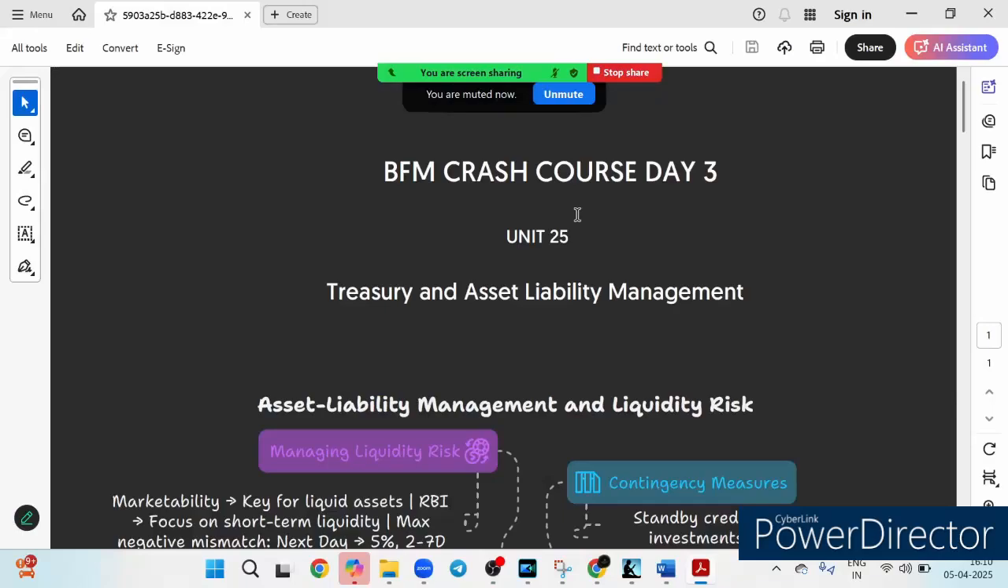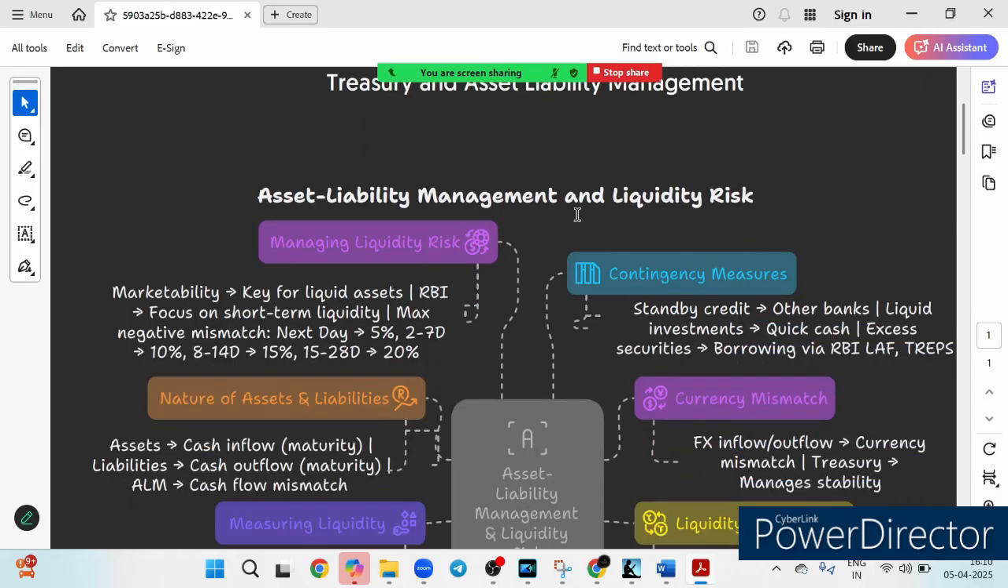Friends, welcome to the BFM Crash Course day number 3, and our chapter of discussion is unit number 25 of BFM, and the chapter name is Treasury and Asset Liability Management. Every fact has been presented in this particular diagram format so that your concept becomes clear and you can confidently answer any question which is asked from this topic in the examination. So let's get started with our first topic.